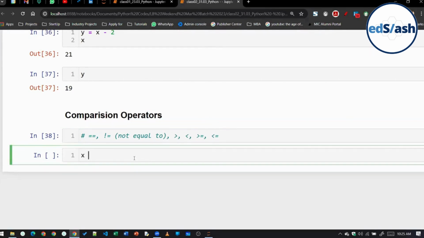Okay. Now suppose, class, let's say I am writing here x equal to 5. Okay, so what exactly is happening here? X equal to 5 mein?